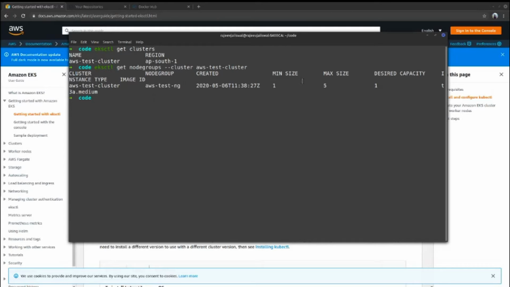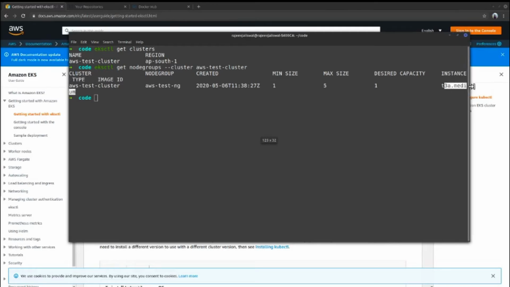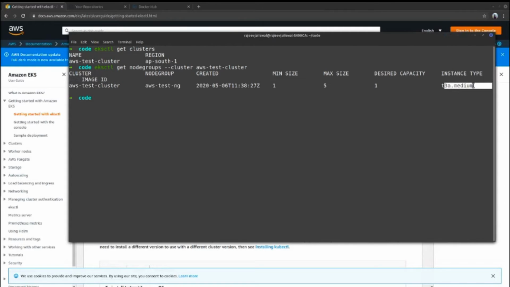You can see the name, the min is 1, max is 5, desired capacity is 1, and the type is this one. If I expand here, you'll be able to see properly. T3A medium.